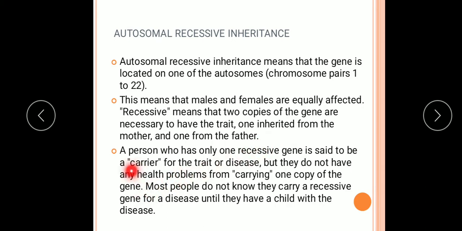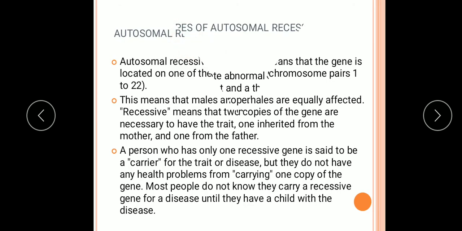Next, a person who has only one recessive gene is said to be a carrier for the trait of the disease, but they do not have any health problem from carrying one copy of the gene. Understood? The same condition as we saw in sex linked inheritance. Most people do not know that they carry a recessive gene for a disease until they have a child with the disease. So in case of only one recessive gene, the person will not be affected, because this is the case of a recessive one. Recessive genes or alleles express together in a pair always.